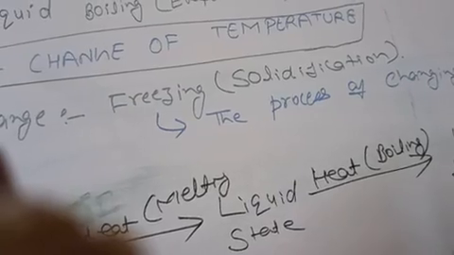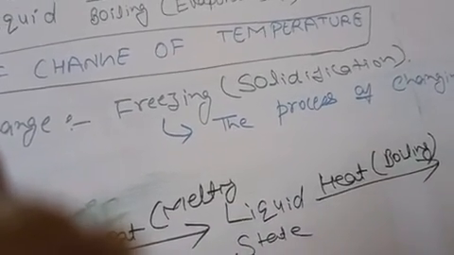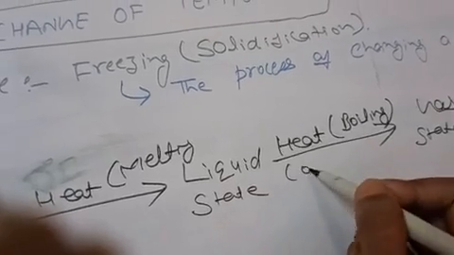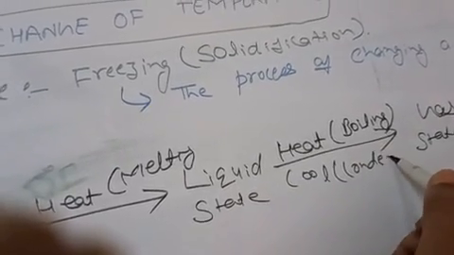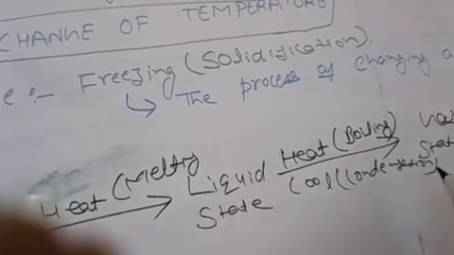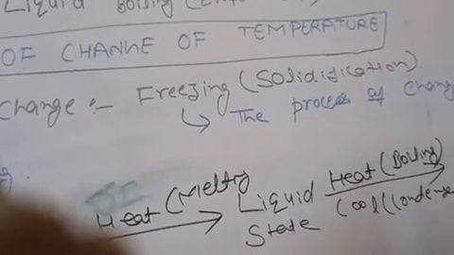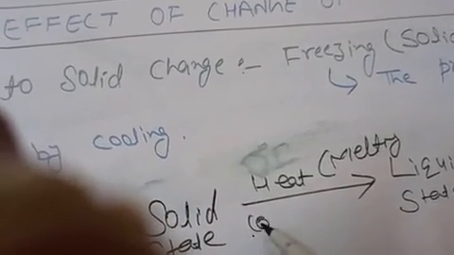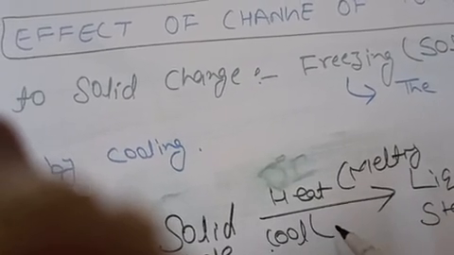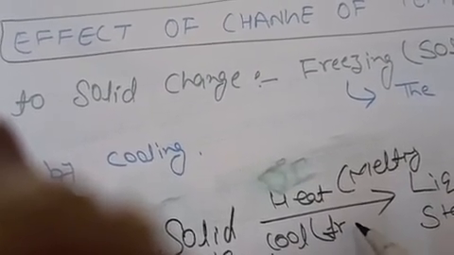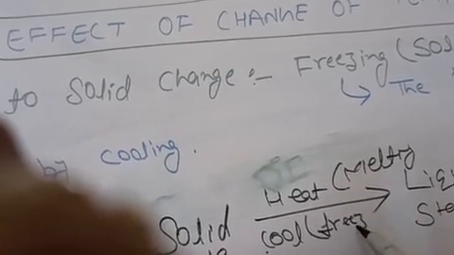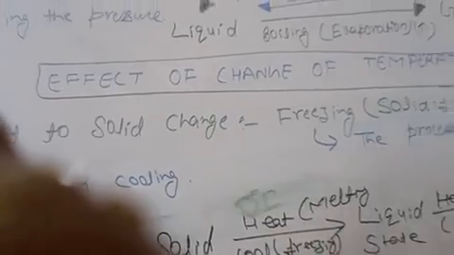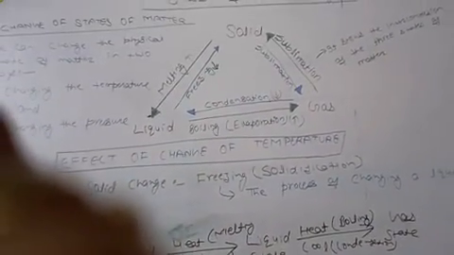Now these changes can easily be reversed also. For example, when a gas is cooled, this process is called condensation, and it condenses to form a liquid. And when a liquid is cooled further, this process is called freezing, and it freezes or solidifies to form a solid. So this is the conversion of matter.